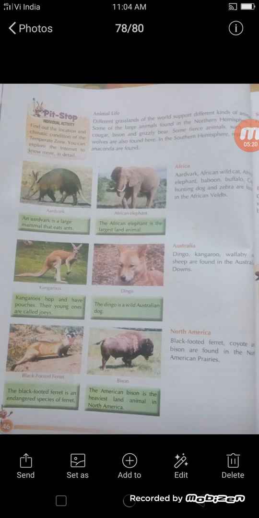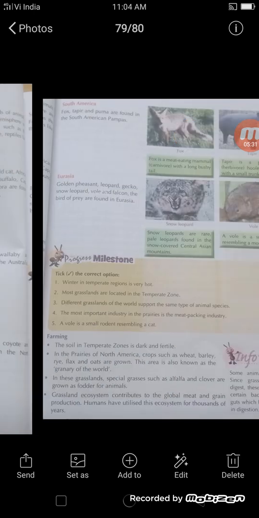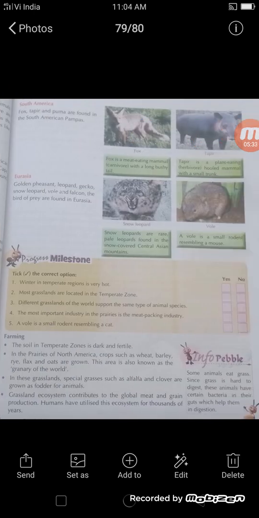In North America, black-footed ferret, coyote and bison are found in the prairies. In South America, fox, tapir and puma are found in the pampas.